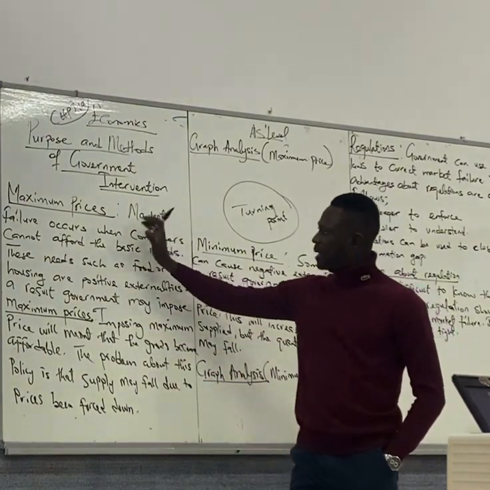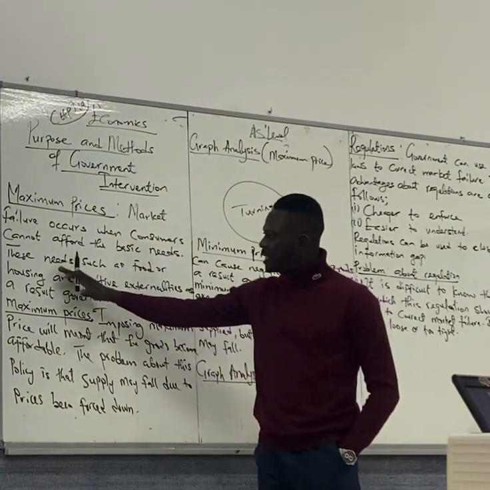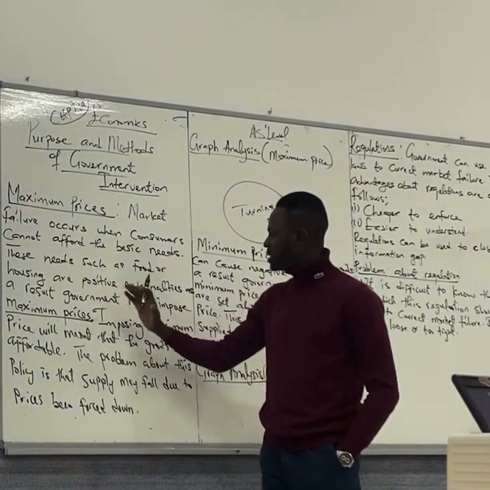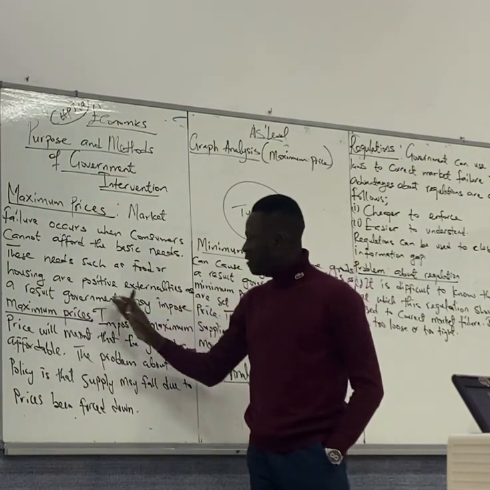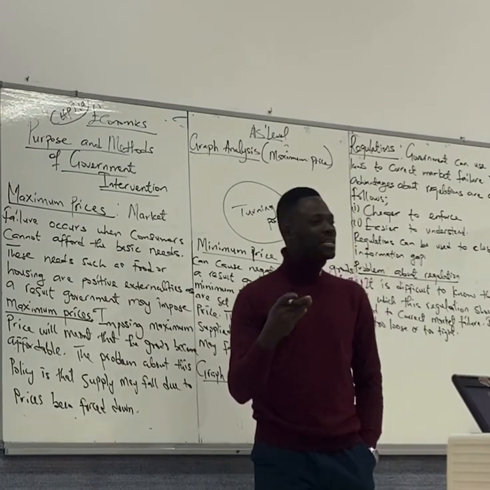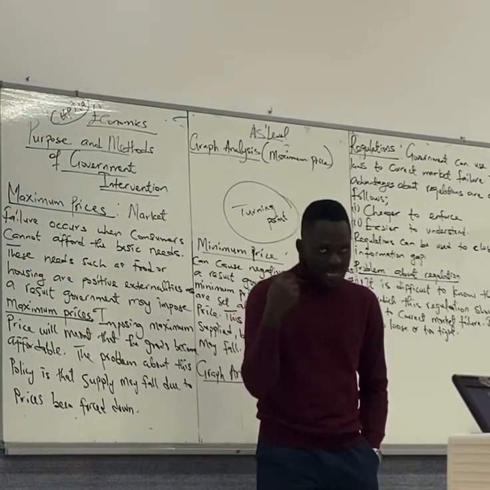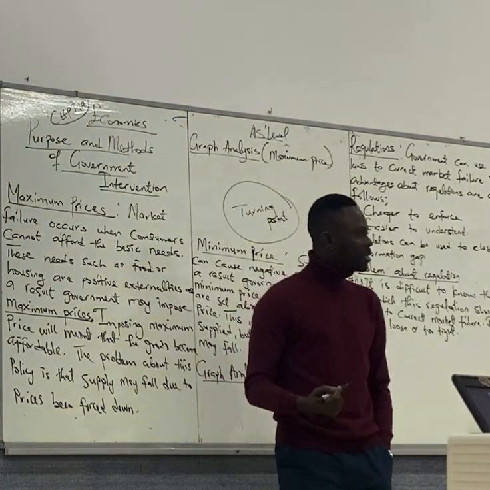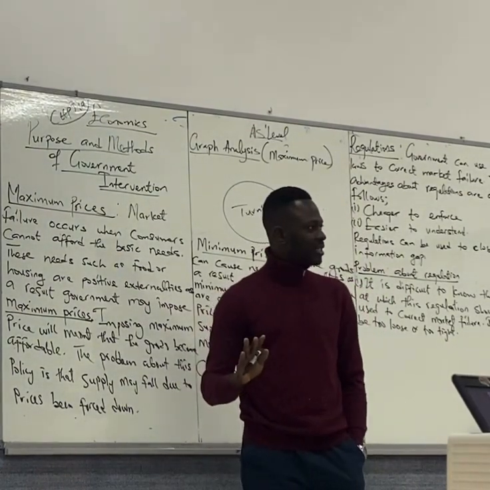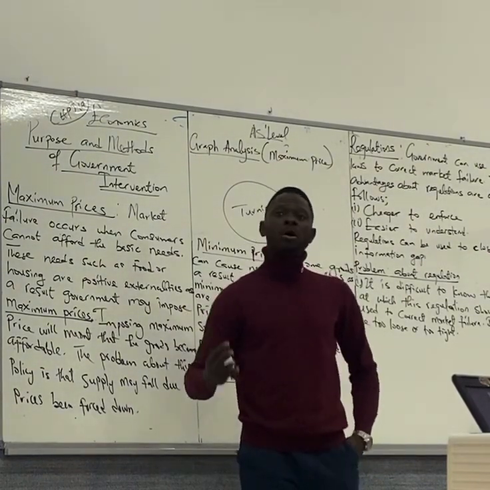Maximum prices. Market failure occurs when consumers cannot afford the basic needs. These needs, such as food or housing, are positive externalities. As a result, governments may impose maximum prices. Food, clothing, shelter, they are necessities to life. They are needs. We need them in our life. So these things are positive externalities. They are positive. They are going to give us more benefits.